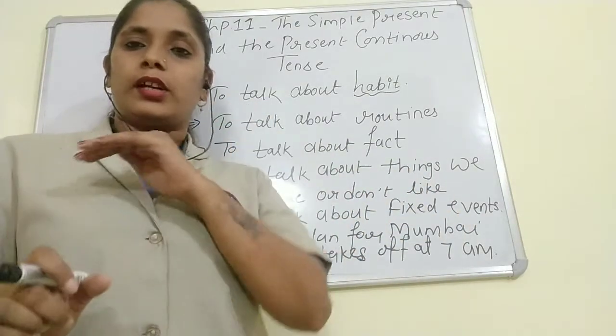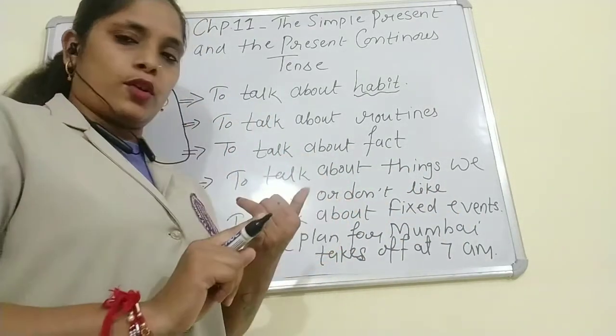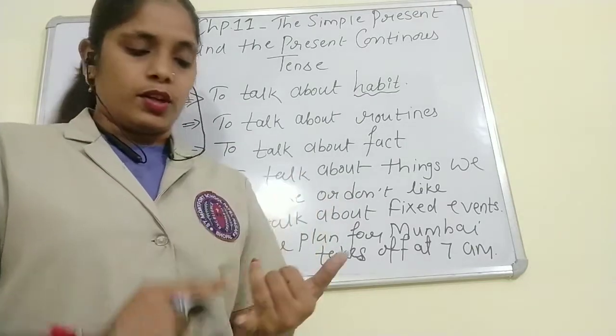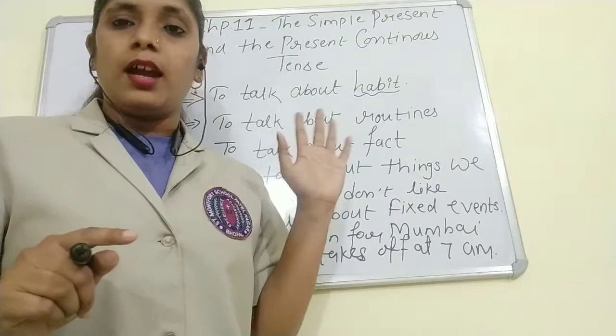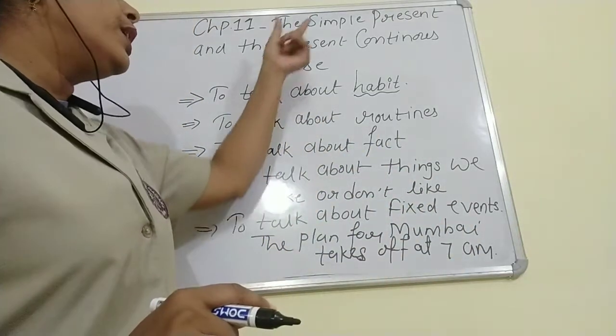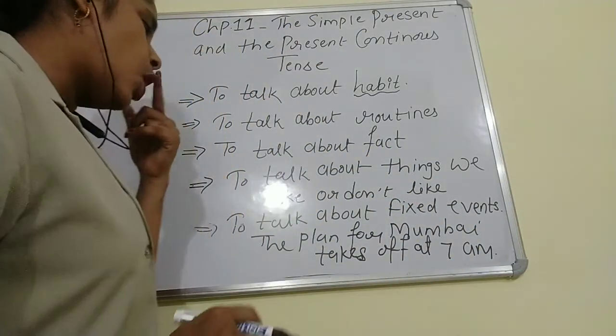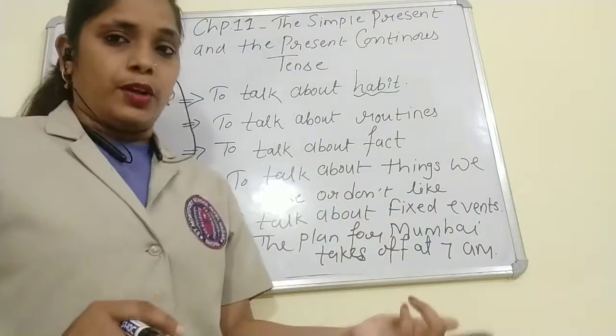The schedule is already fixed at 7 o'clock. Timing is permanent. It means that at 7 o'clock the plane is going to take off. So children, we use simple present tense to talk about fixed events also.